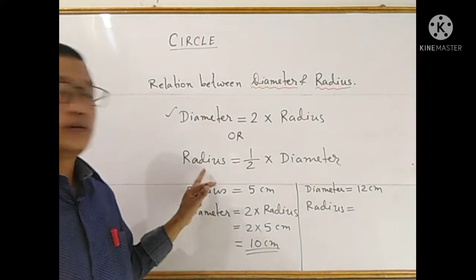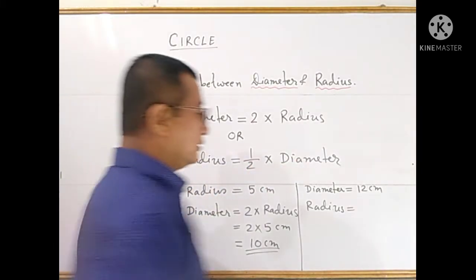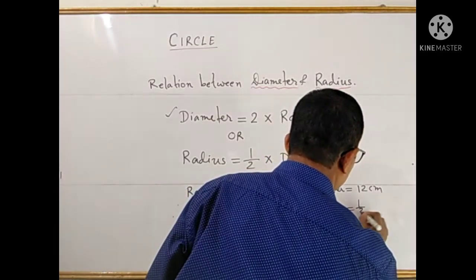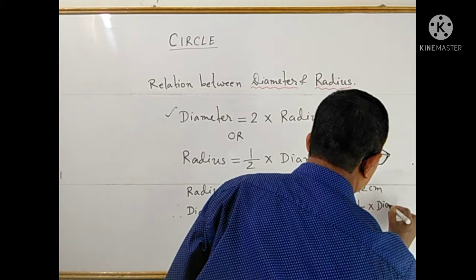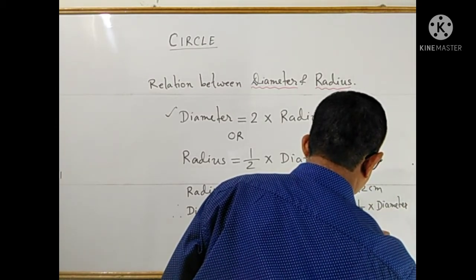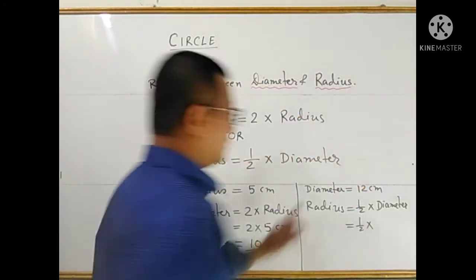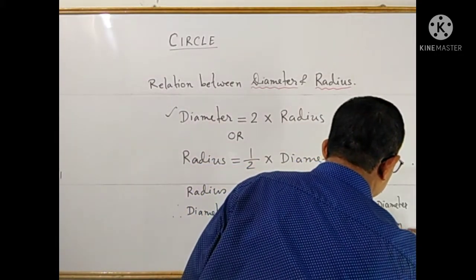See, use the second formula: radius equal to half into diameter. So this equals half into diameter, which is given as 12. So you can write here 12 centimeter.